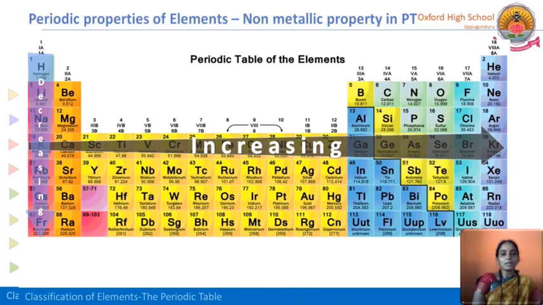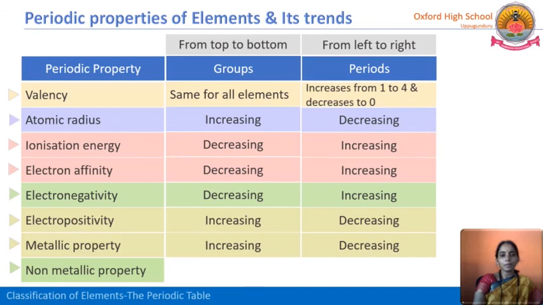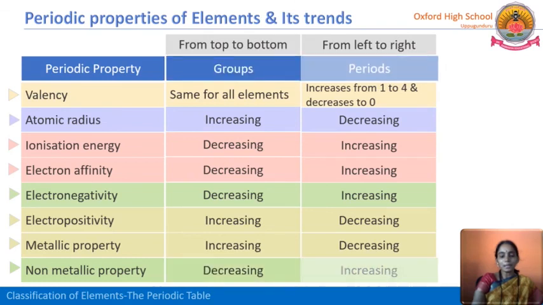So here we can say that the non-metallic character decreases, but when we are moving from left to right in a period, the non-metallic character increases, because we know that in our periodic table the complete right side has non-metals. In other words, the nuclear force of attraction is much more. So here what will happen? The electronegativity also increases. So non-metallic character increases. See here. Non-metallic property, that is electronegativity, is decreasing in a group but increasing in a period.